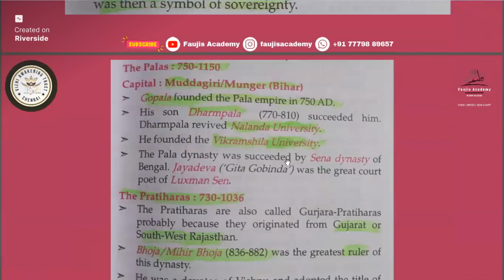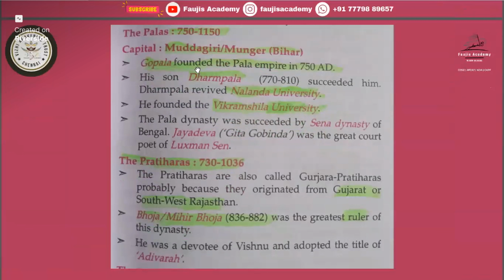Okay. Now we'll study about the Pala dynasty. They ruled between 750 AD and 1150 AD, and its capital was at Mudgagiri or Munger in Bihar. So the Pala dynasty ruled in Bihar at Munger. Its capital was at Munger. Gopala was the founder of the Pala Empire. His son Dharmapala succeeded him.